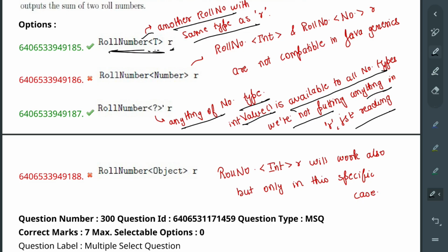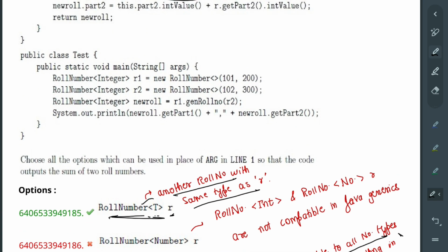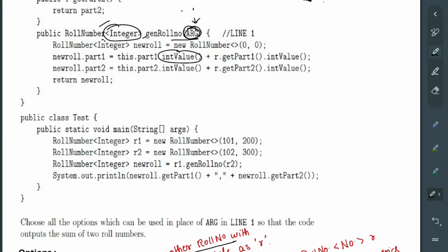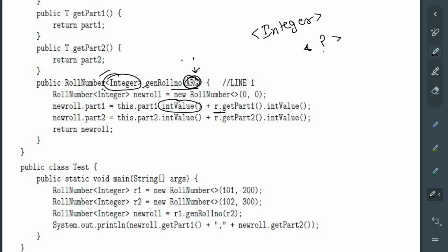Okay, so working of wildcard is dependent on two things. Firstly, that int value is available to all number types. Second is we are just reading. So this input that we are taking, we are just getting something. We are not processing that. That's why wildcard works well.